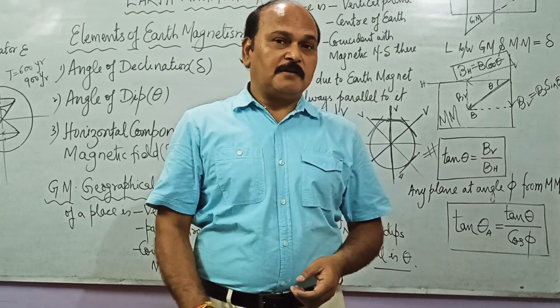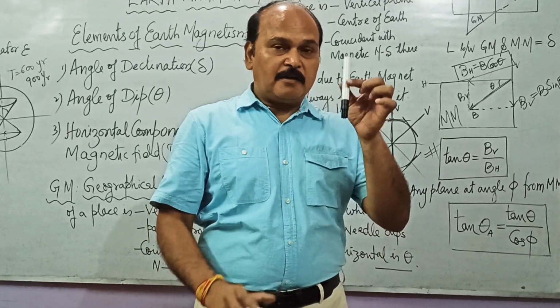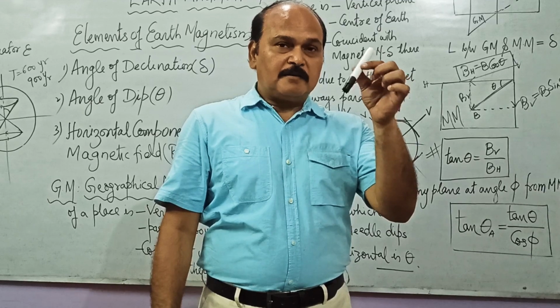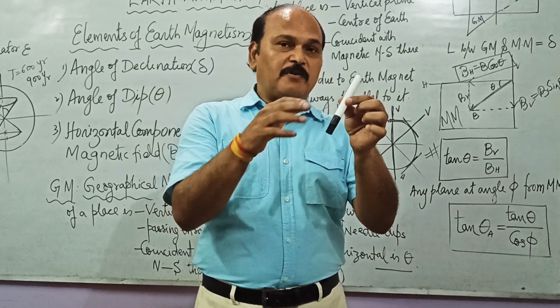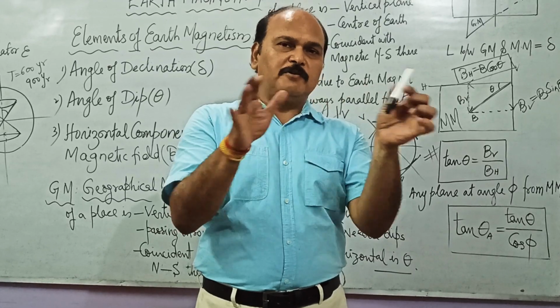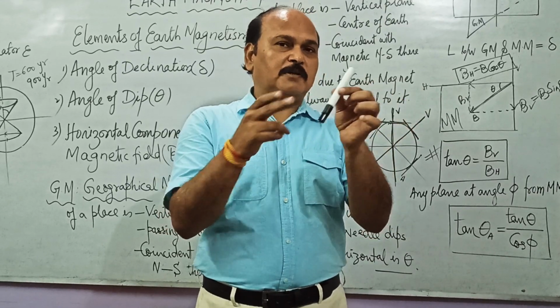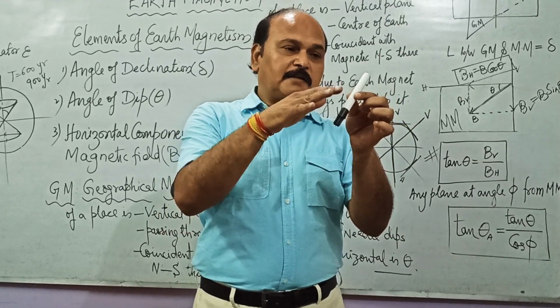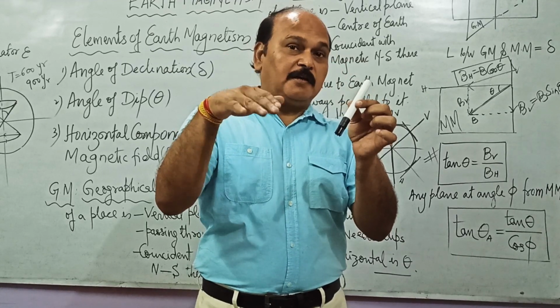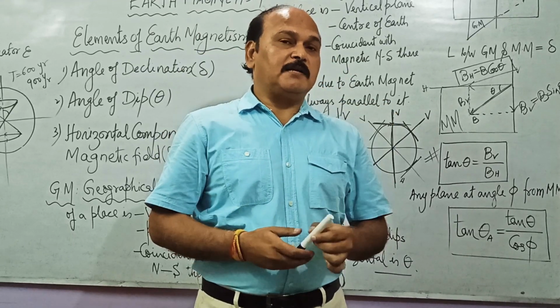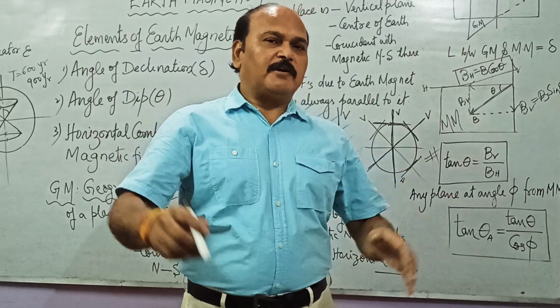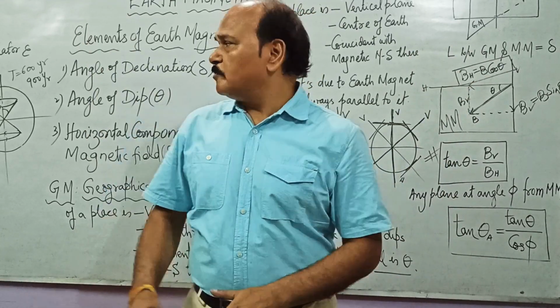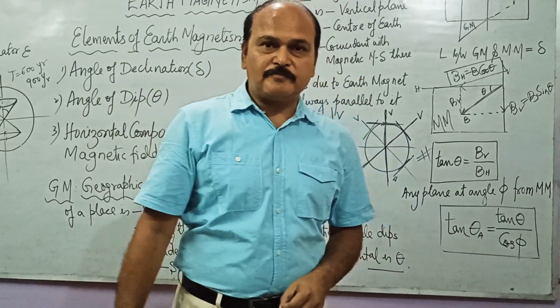But the true angle of dip is one and only one, and that is the true direction of the Earth's magnetic field. If a needle or magnet is suspended, then whatever angle it makes from the horizontal, it will always move into the magnetic meridian and it will always show the true direction of the Earth's magnetic field. In that suspended needle, whatever angle it makes from the horizontal is the true angle of dip. So there are a number of ways you can define true angle of dip. I hope all these three elements are clear to you.